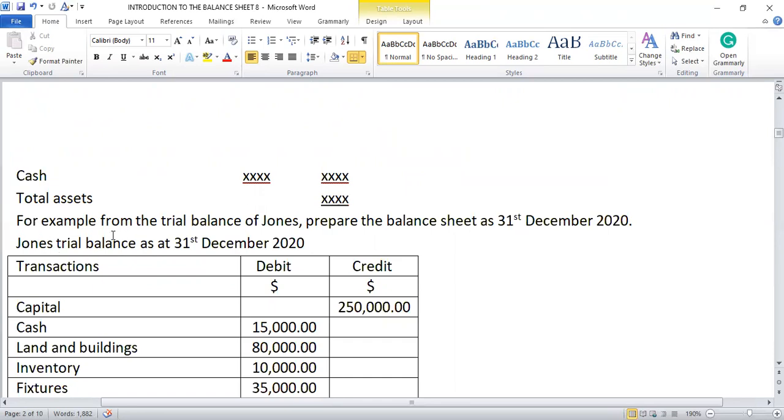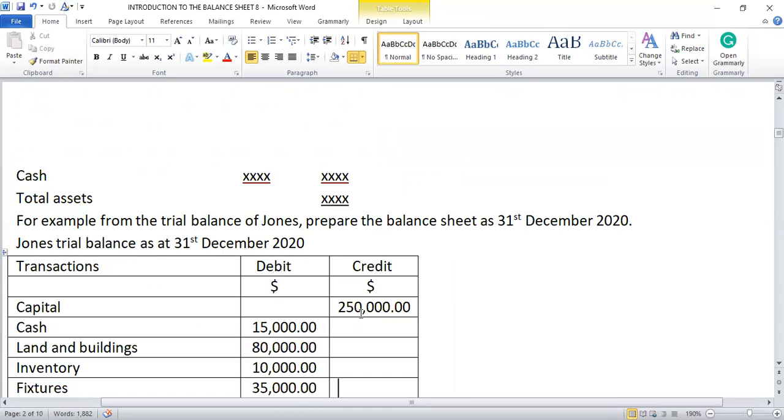For example, from the trial balance of Jones, prepare the balance sheet as at 31st December 2020. Jones trial balance as at 31st December 2020. We have here the transaction. This is how we prepare trial balance. As I said, I have a video on this, so you can go and watch that particular video.